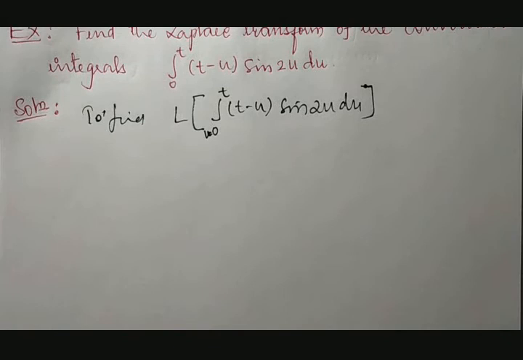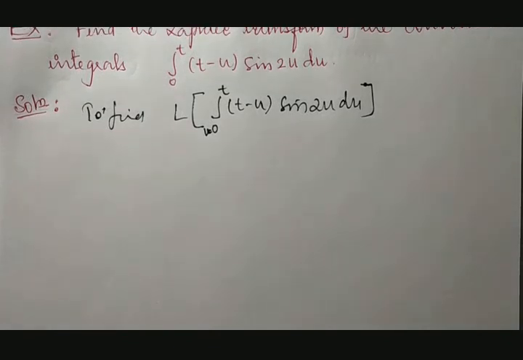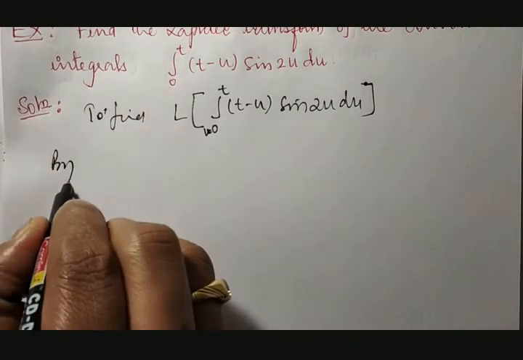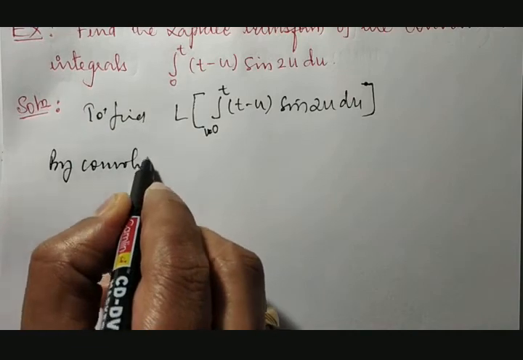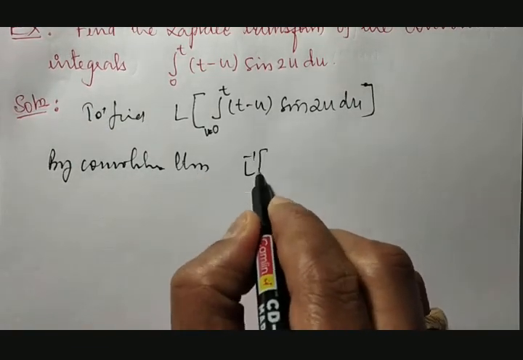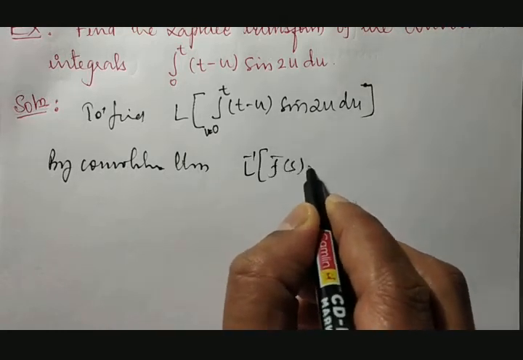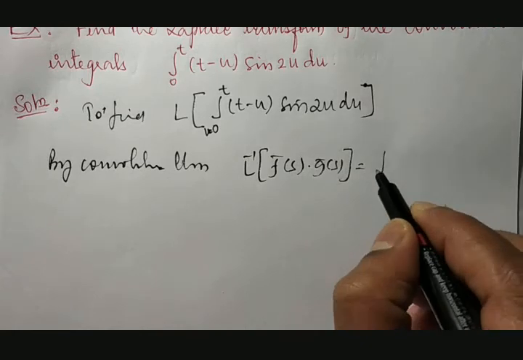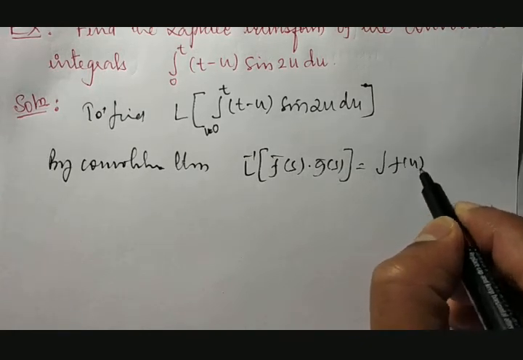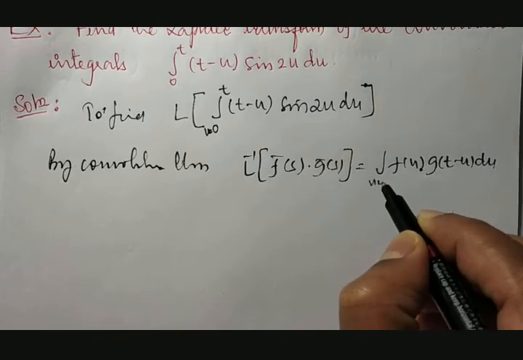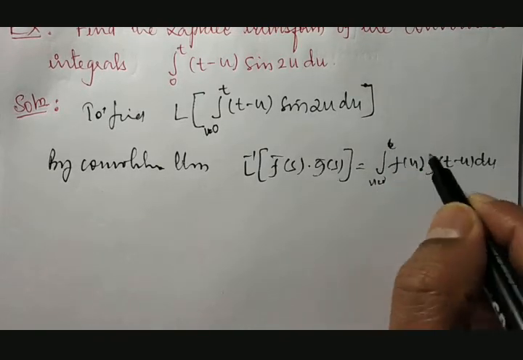But as per our discussion regarding convolution, we have a result. By the convolution theorem, we have the Laplace inverse of f bar of s into g bar of s is equal to the integration of f of u into g of t minus u du, where u goes from 0 to t.